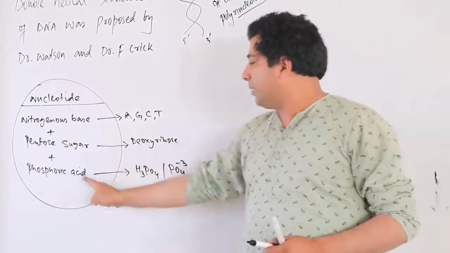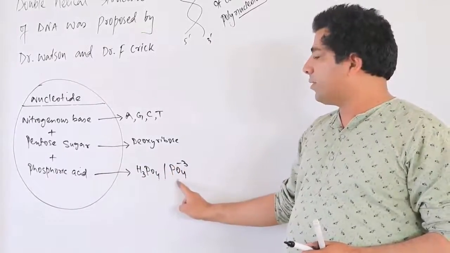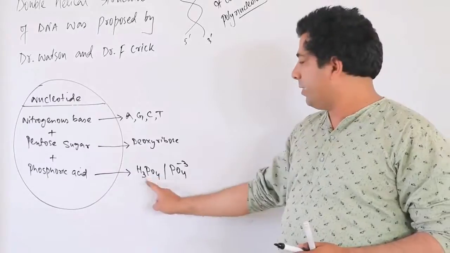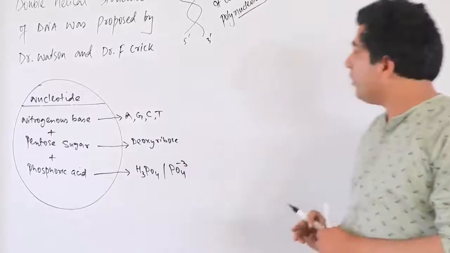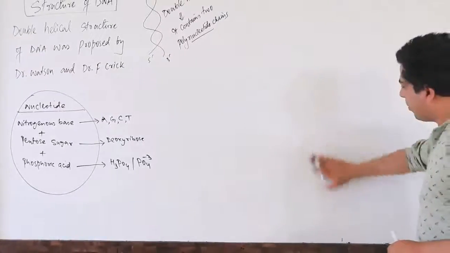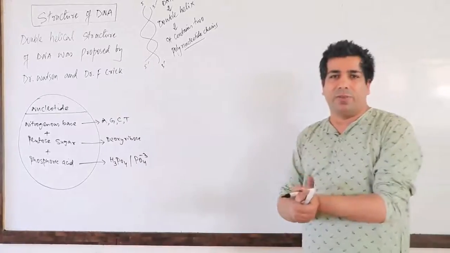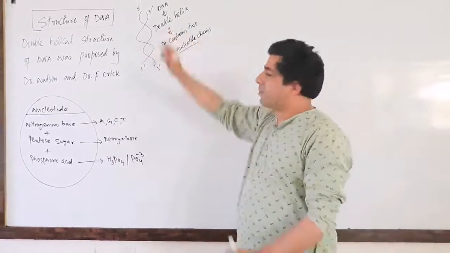And your phosphoric acid is H3PO4 or you can use PO4 minus 3, that's called inorganic phosphate. You can use either this or this one, correct? Now what happens here, how does this structure come into existence, what are the forces which are responsible for this double helix structure of DNA?